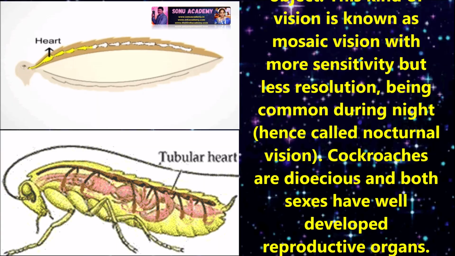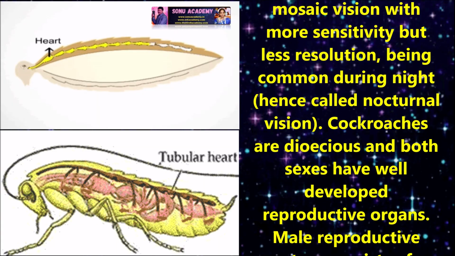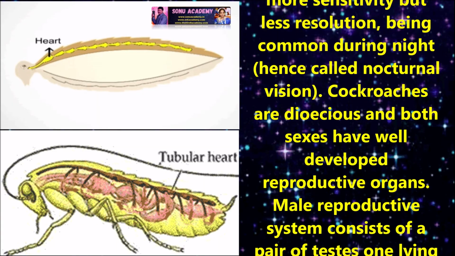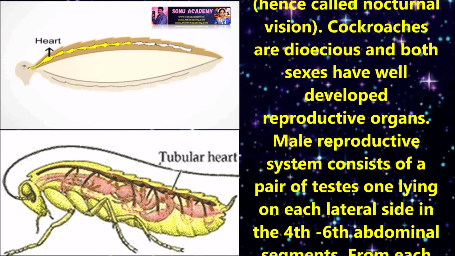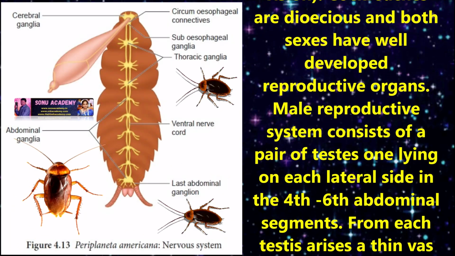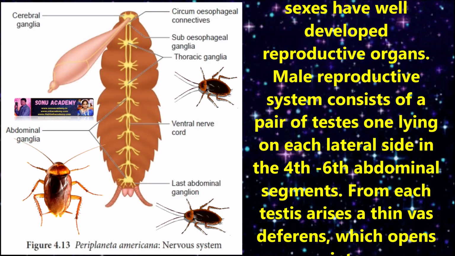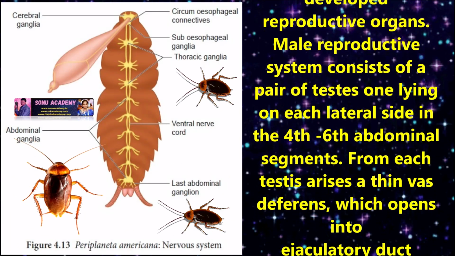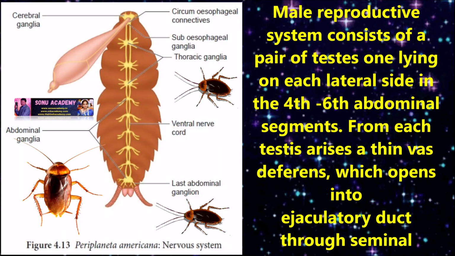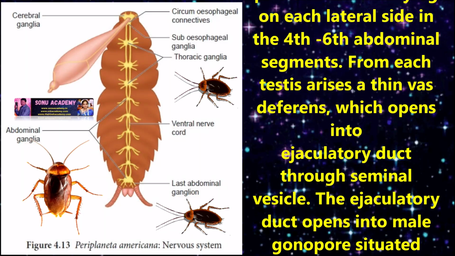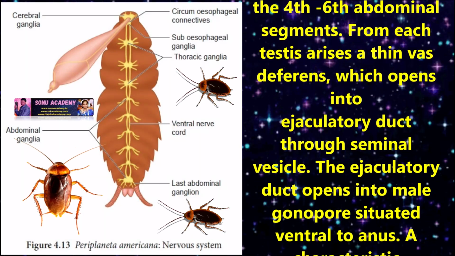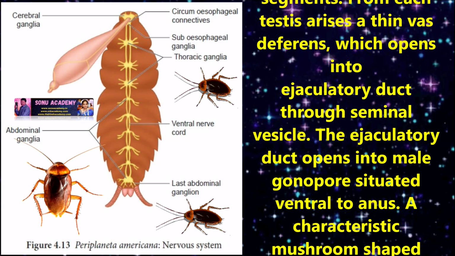Cockroaches are dioecious and both sexes have well developed reproductive organs. The male reproductive system consists of a pair of testes, one lying on each lateral side in the 4th to 6th abdominal segments. From each testis arises a thin vas deferens which opens into the ejaculatory duct through the seminal vesicle. Each ejaculatory duct opens into the male gonopore situated ventral to the anus.